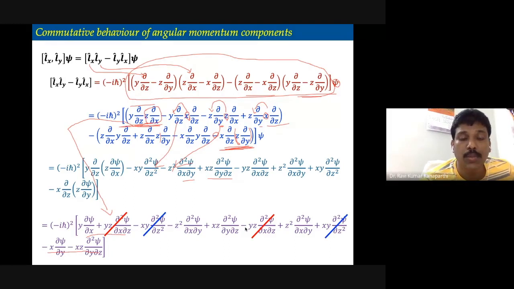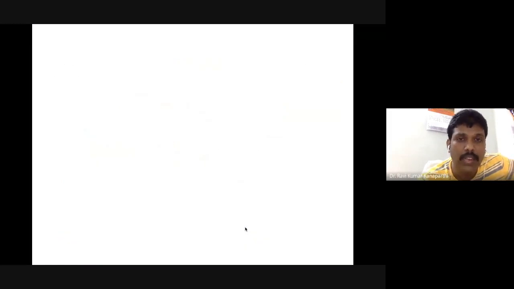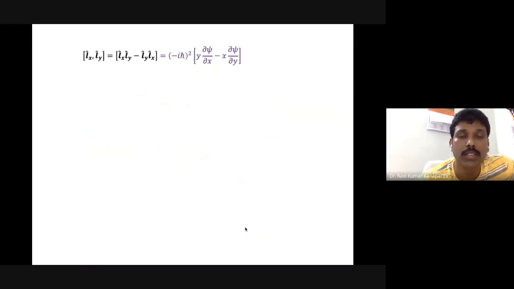Similarly, xy multiplied by dou square psi upon dou z square. Similarly, the other one, z square multiplied by dou square psi upon dou x dou y, and there is a plus one with dou square psi upon dou x dou y. So the similar terms you can cancel out. Ultimately, what you get is this object.